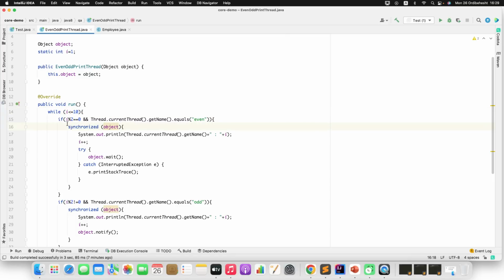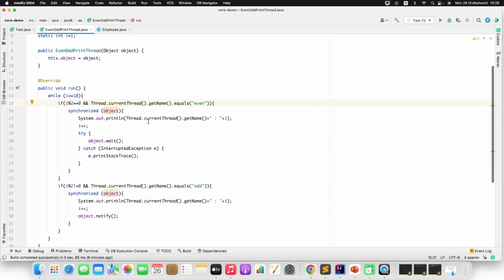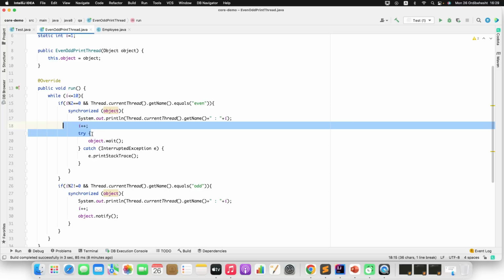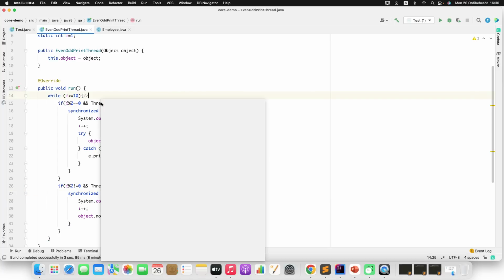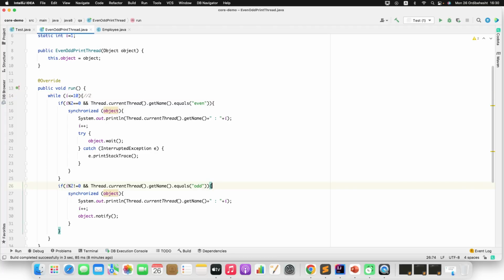The reason is that I want one thread to print even and another thread to print odd. So here, what I am doing is checking whether the number is even or odd. If it is even, check whether the thread doing that job has the name even or not. Then I synchronize on that object, print, increase the counter variable, and wait for a few seconds so that the other thread will execute and print the odd number. Let's say 1 to 10, right? This will print the even, this will print 2, this thread will print 3, again this will print 4, this one will print 5, like that.